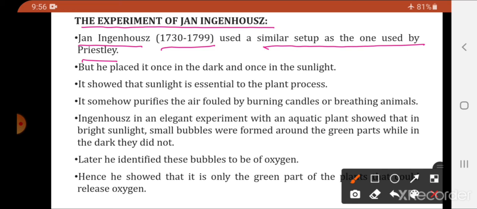But he placed it once in the dark and once in sunlight. It showed that sunlight is essential to the plant process. From this setup he concluded that for the plant to work, sunlight is very much essential.